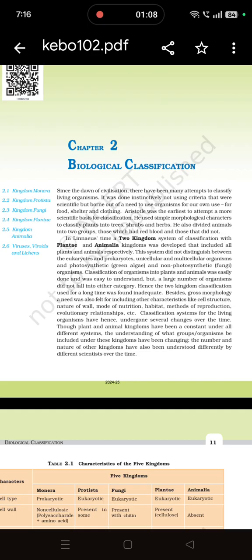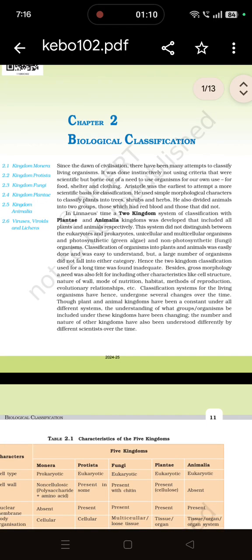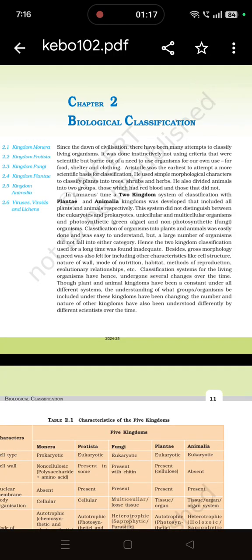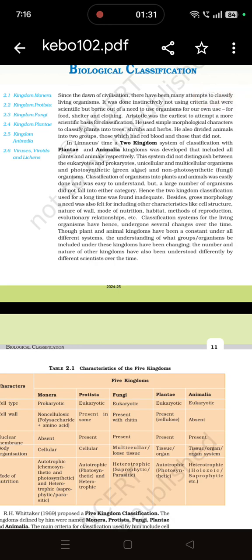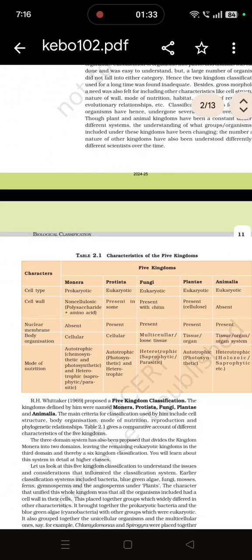On the basis of photosynthetic properties, unicellularity and multicellularity, these organisms were classified. It was seen that green algae is photosynthetic, so it was placed in Plantae. And fungi is non-photosynthetic, so it was given a separate kingdom. So, we have studied that the classification system is based on the characteristics of the organisms.